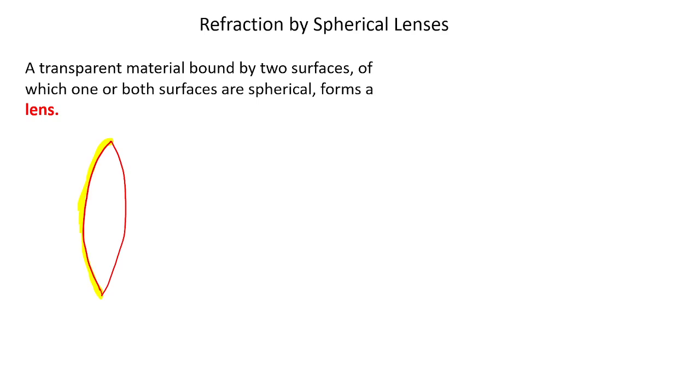And what about the right surface? The right boundary? Right boundary is this one. It is also a part of a sphere because I can complete a sphere using that. So this is a lens, one of the lens, a transparent material, for example glass, bound by two surfaces, left surface and right surface, of which one or both surfaces are spherical. Spherical means part of a sphere, said to be lens. So this is one of the lens. Is it okay? All of you clear?